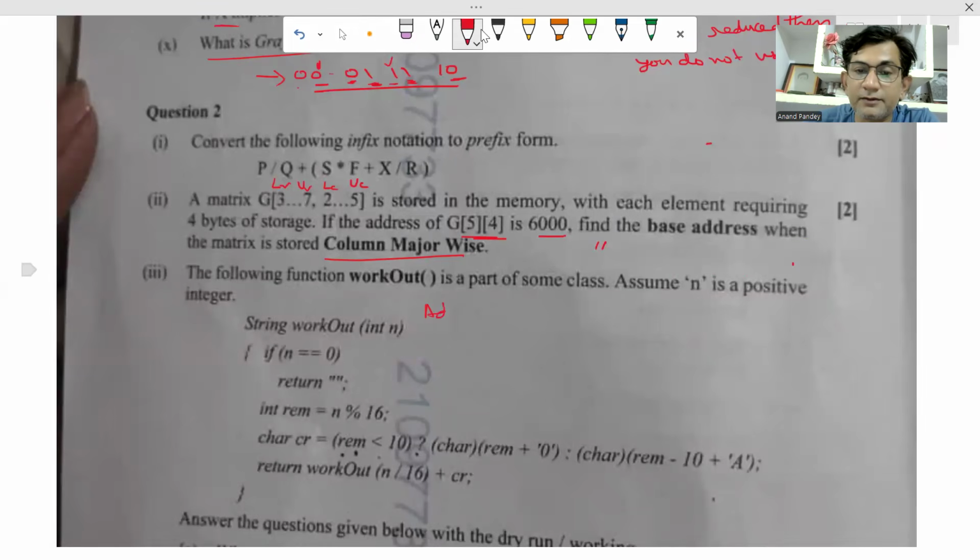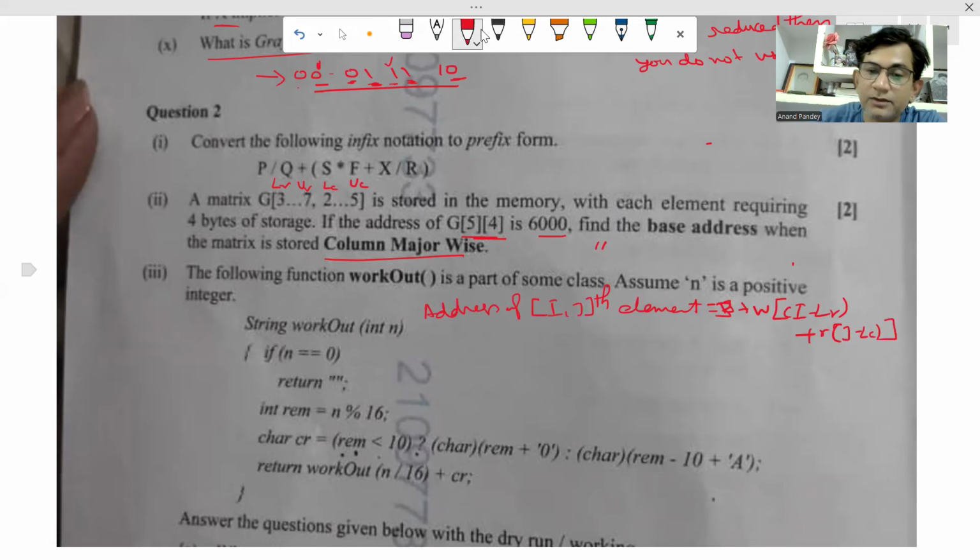The address of the ijth element equals B plus W, I minus LR plus R, J minus LC, right? So here I'm going to put the values. The address of the ijth element is given, 6000, equal to B plus. B is the base address to find. W is 4. The value of ij is 5, 4. I is 5. So 5 minus LR is what? 3.